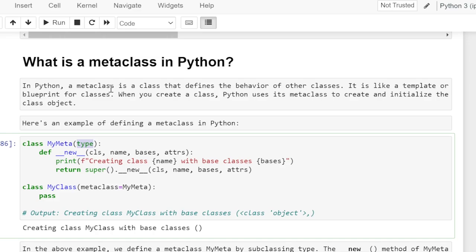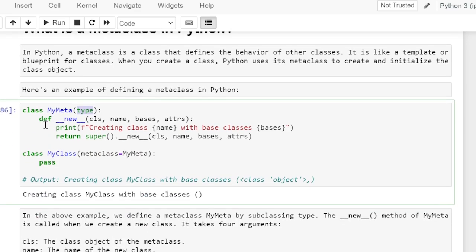Here is an example of defining a metaclass in Python. We have a class MyMeta, which is inheriting the type class. Inside it, we have defined a dunder method __new__ with four arguments: cls, name, bases, attrs.